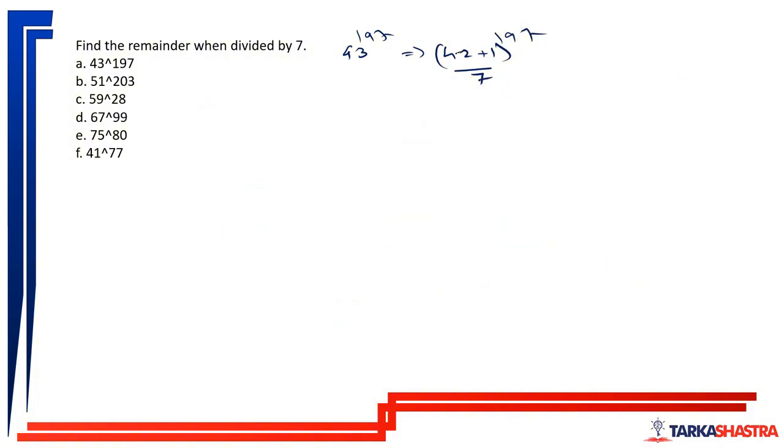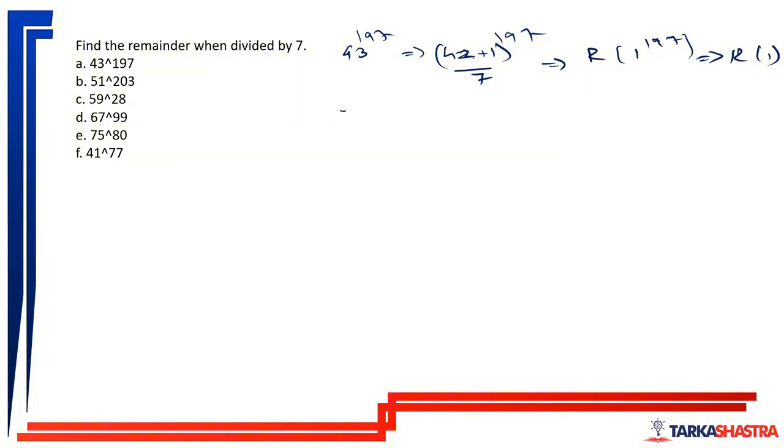Now all the terms having 42 will leave a remainder of 0 when divided by 7. So this will leave a remainder of 1 to the power 197, which is nothing but remainder of 1.